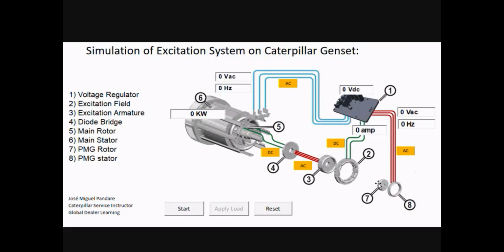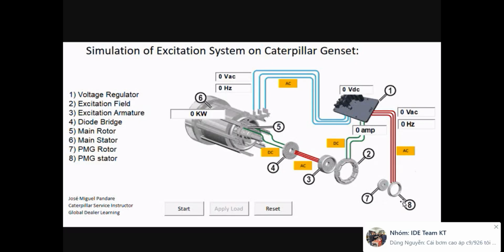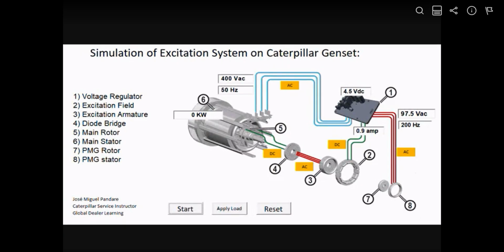Number five is the main rotor, which is inside number six, main stator. Number seven is the permanent magnet rotor or PMG rotor. Number eight is the PMG stator. The question is, how does this work?